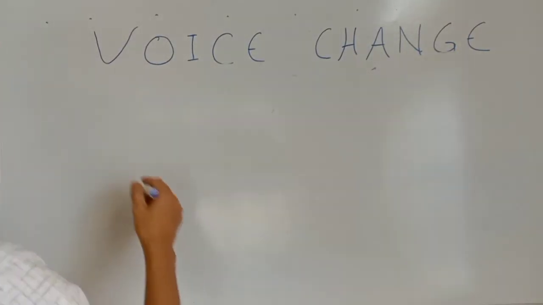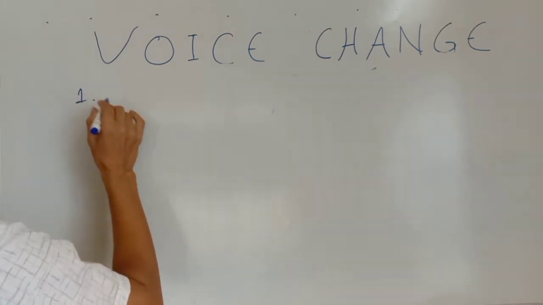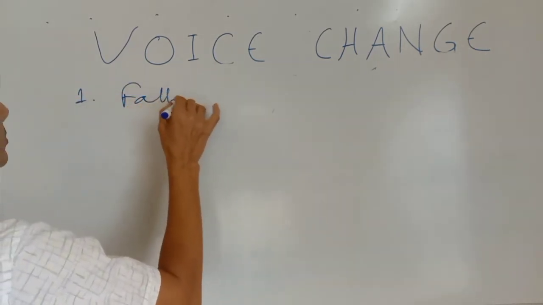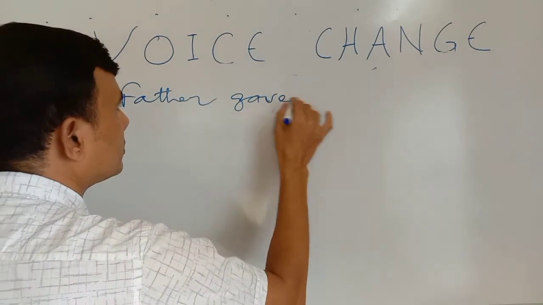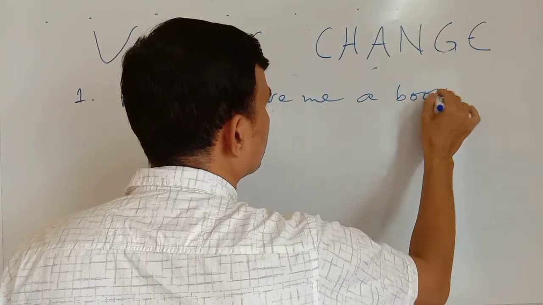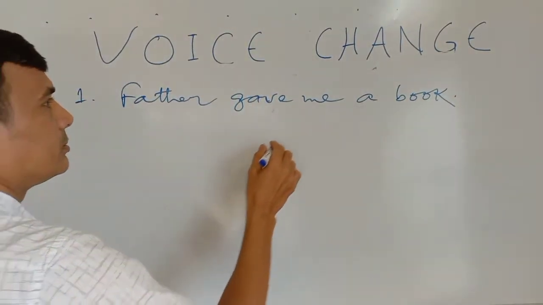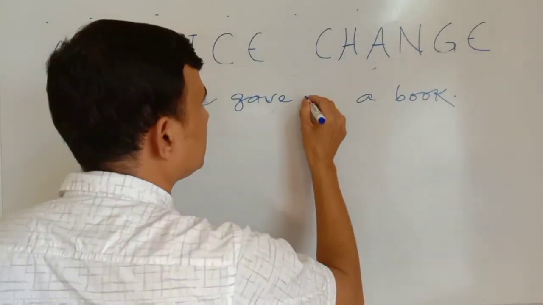Again, look at my another sentence. Father gave me a book. Here, me and a book, I will write this clearly so that you can understand me.